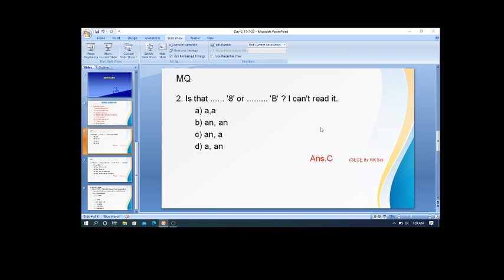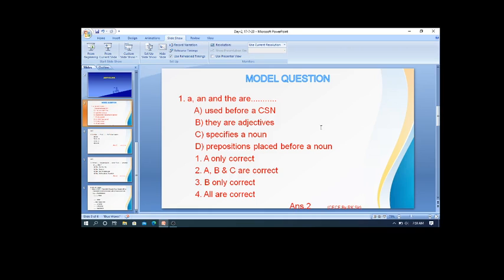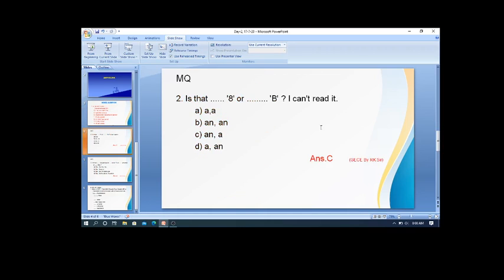The first question was based on the concept of articles. Now the second question is asked on the usage of articles, especially a and an only.